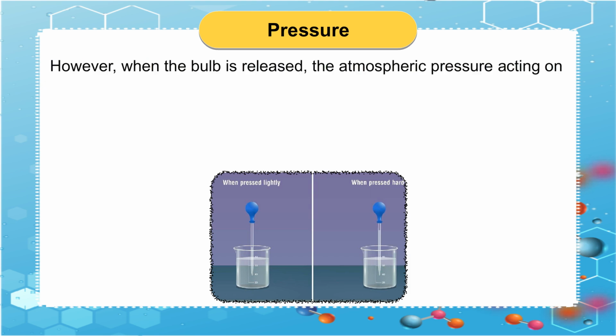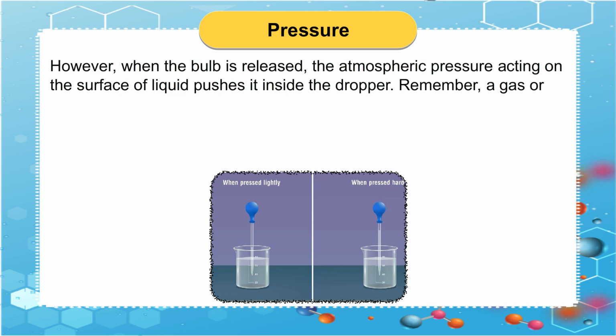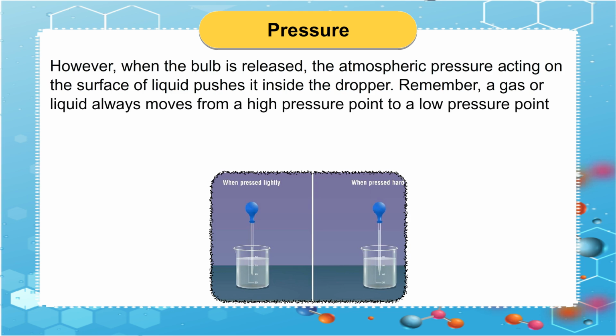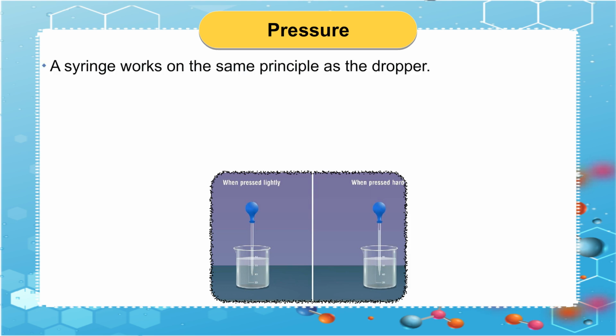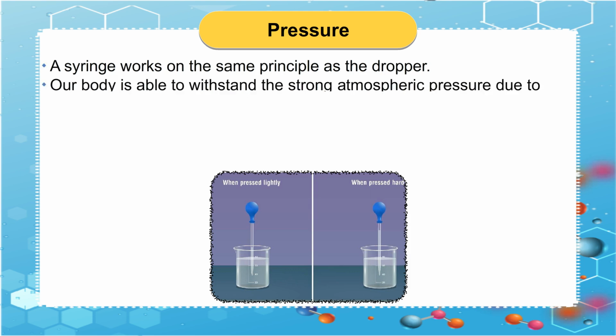However, when the bulb is released, the atmospheric pressure acting on the surface of liquid pushes it inside the dropper. Remember, a gas or liquid always moves from a high pressure point to a low pressure point till the pressure at both points become equal. A syringe works on the same principle as the dropper.